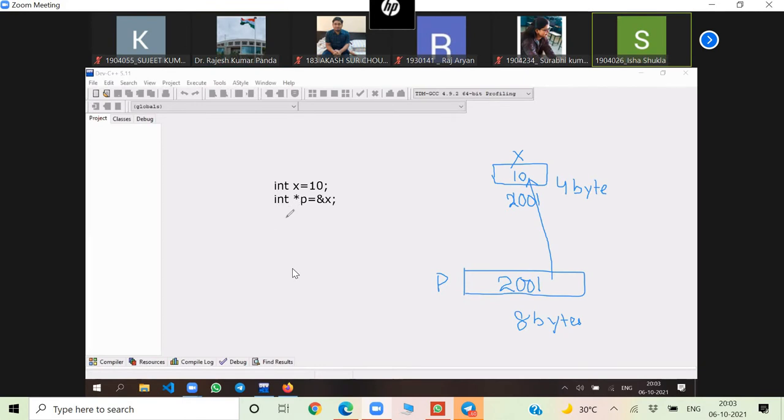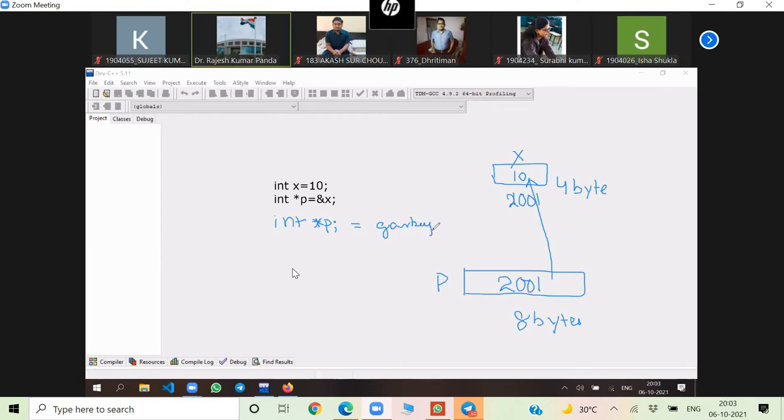Okay. Now, if I declare only int star p, what will happen? If I do not assign any address here, what will happen if I declare only int star p semicolon? It can just store a garbage value.